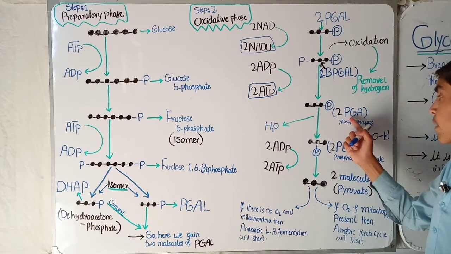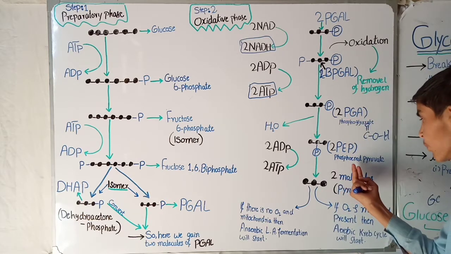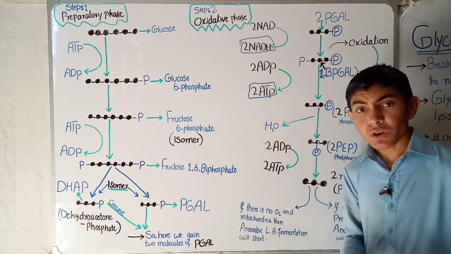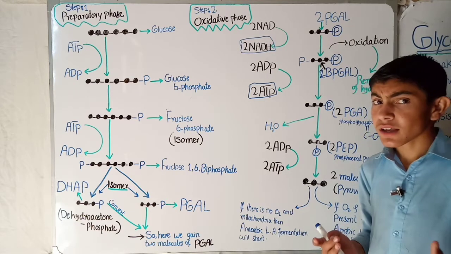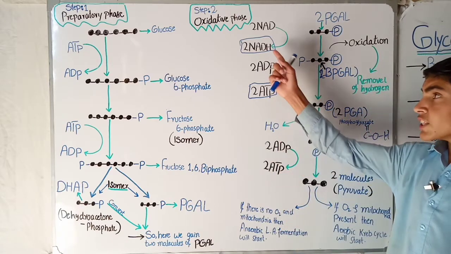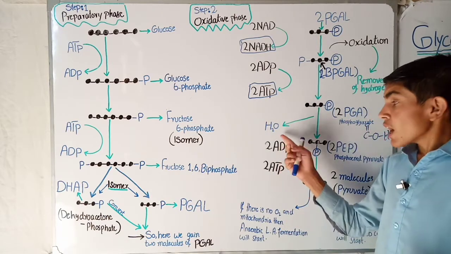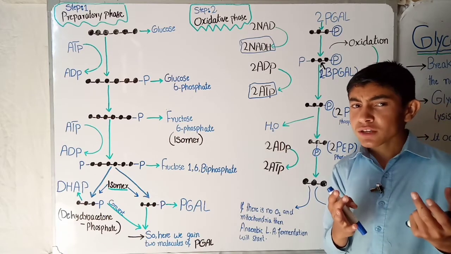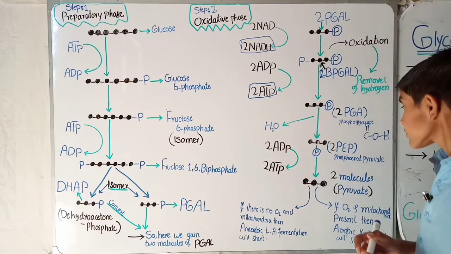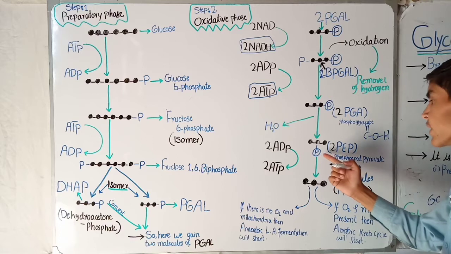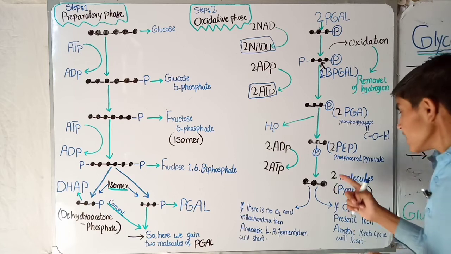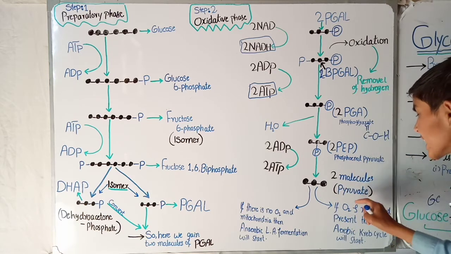Okay, then phosphoglycerate will convert itself to phosphoenol pyruvate, and during this time H2O is released. Now we say that in the respiration process energy is also released and H2O is also released, so energy is released partly and gradually. Now here H2O is released also in the glycolysis process and also in the next phases, so H2O is released as a byproduct.